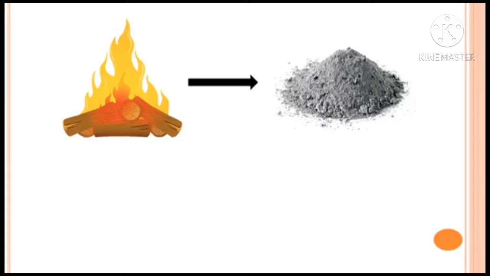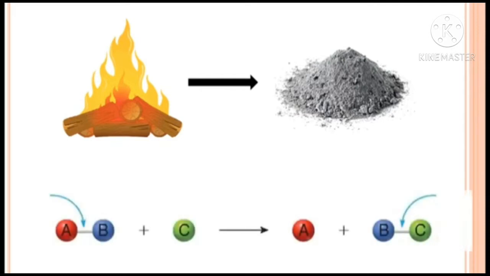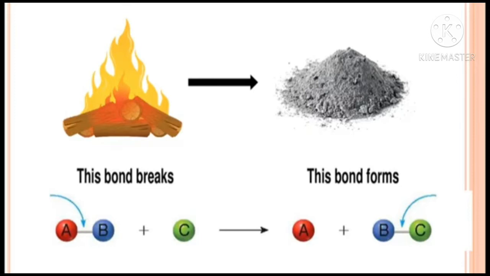That means a new compound is formed, and its properties are different from the original compound. When this happens, some chemical bonds in the reactants break and new substances called products are formed. Here you can see the general chemical equation on the screen, where reactants are converted into the products.